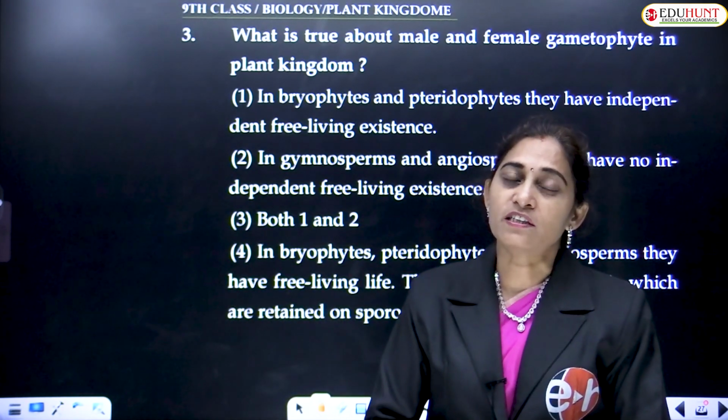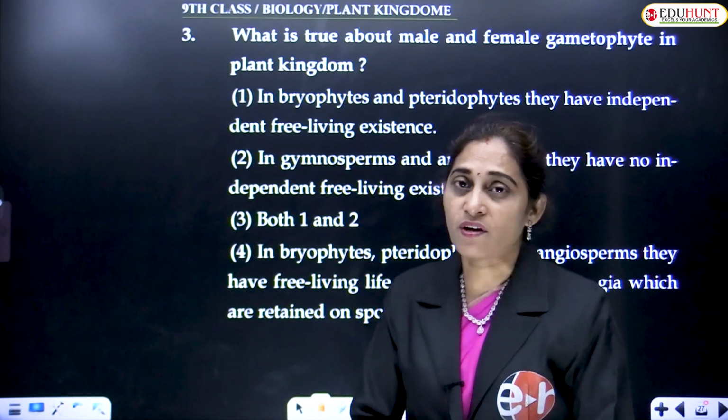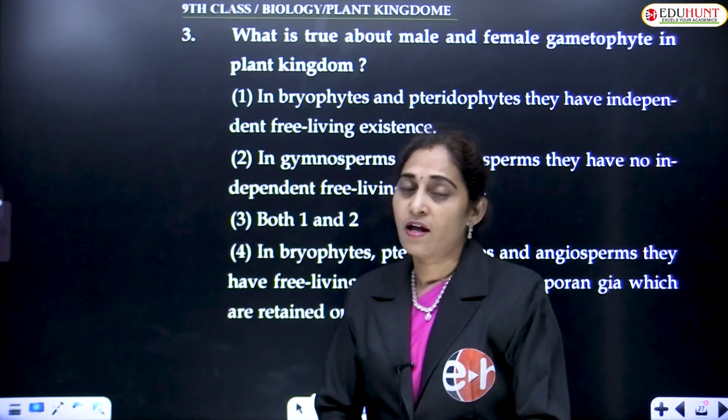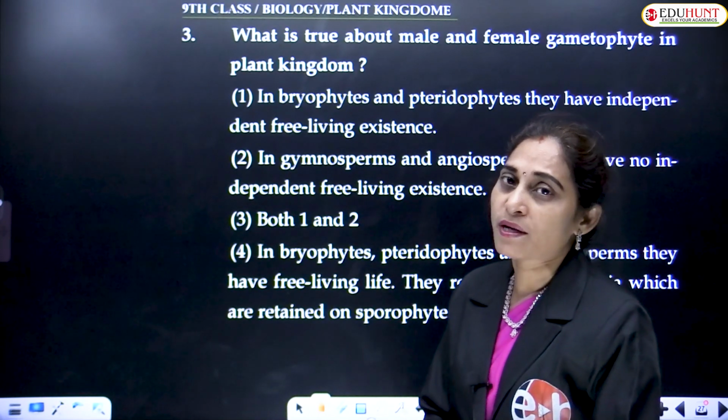They are called dioecious. For example, in Marchantia, the male gametophyte is different and the female is different. These gametophytes are independent.